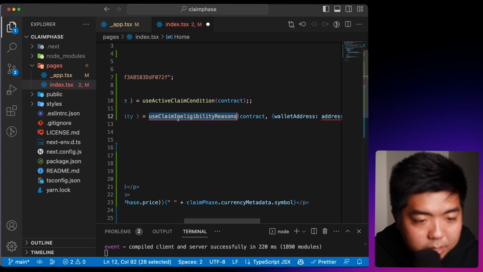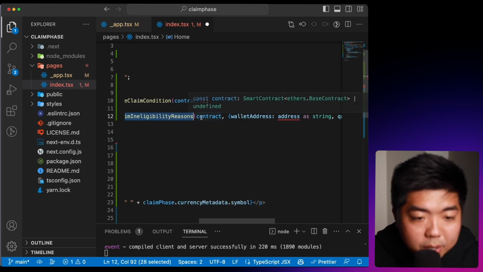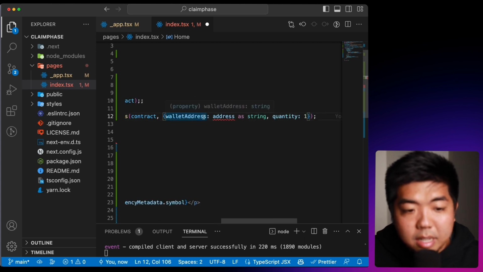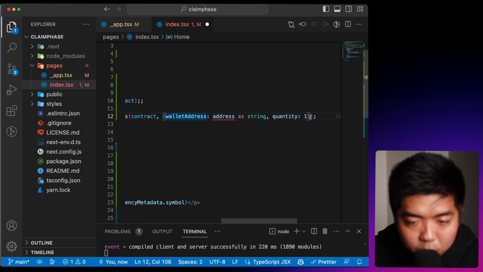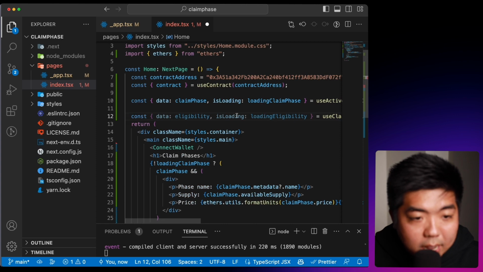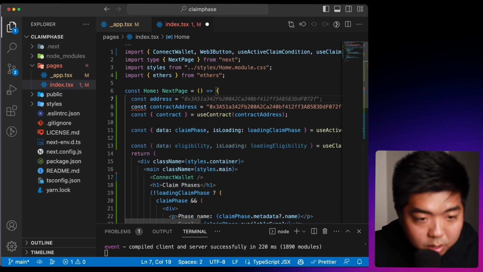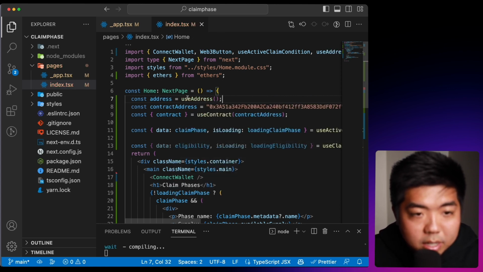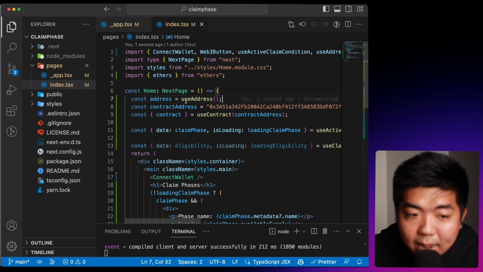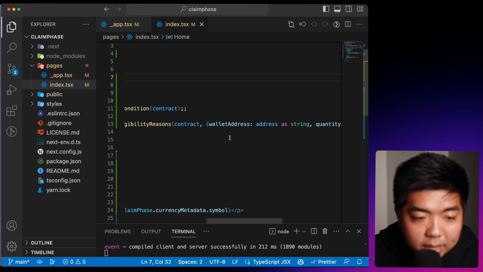So coming back to our code editor here, we're going to get that ineligibility reason. So we're going to use the claim ineligibility reason. We'll import that there. And again, what we're going to have to do is pass a contract, and then we're going to pass the wallet address and the quantity. Quantity we're just setting to 1 because we're going to use that for demo purposes. The wallet address we can get by passing the address, and to get the address, we're going to store address here. We're going to use another hook called the useAddress hook, and this is just going to get the wallet address of the wallet connected to our app and store it in the address here, which is what we're going to use for our wallet address here.